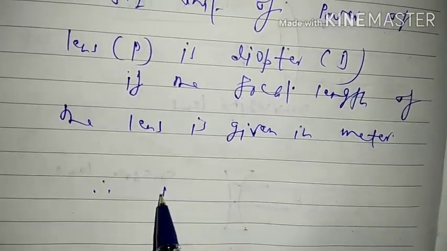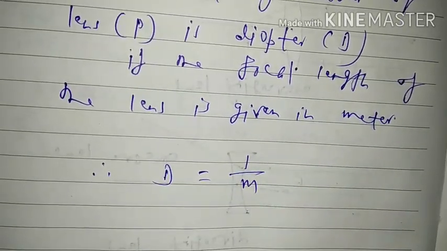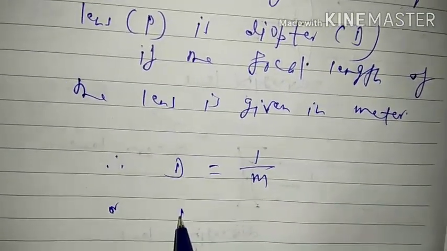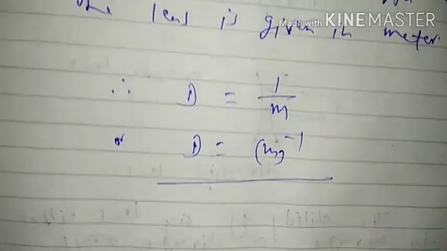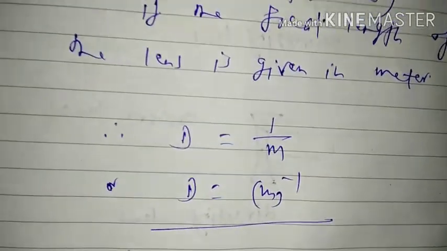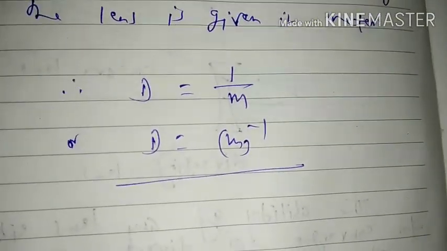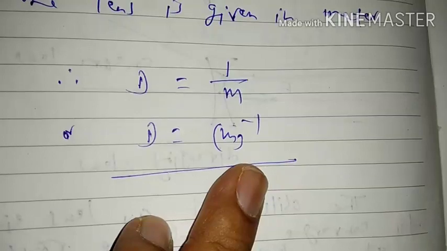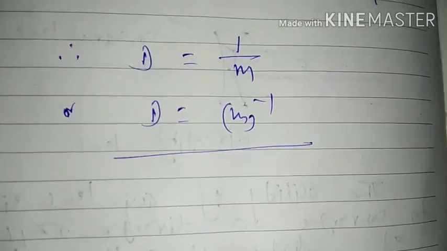Therefore we can say that diopter is equal to 1 by meter, or diopter is equal to meter inverse. Suppose there is a question at any stage of your life that what is the meaning of meter inverse. So meter inverse is diopter, or 1 by D is equal to meter.